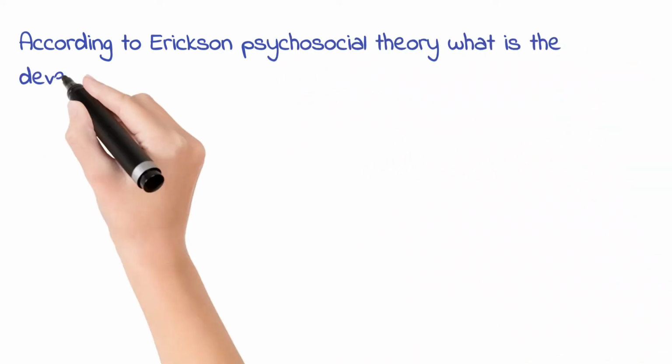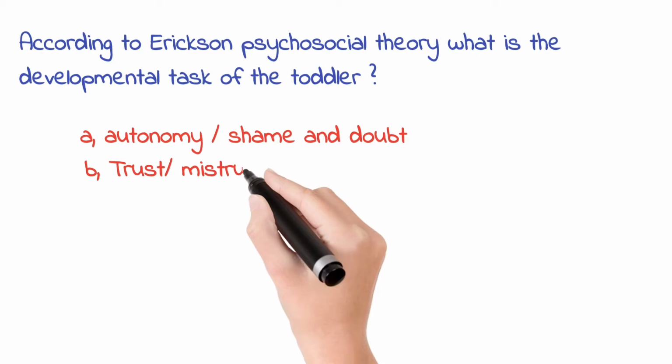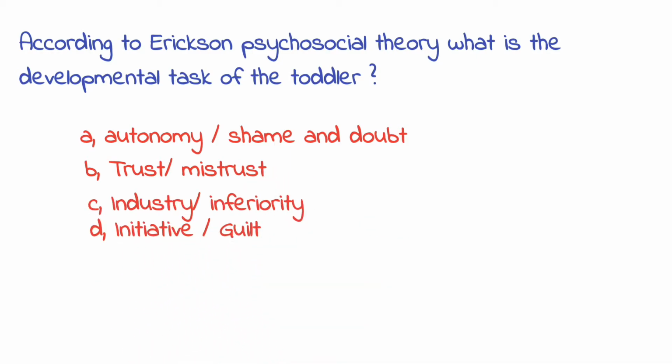According to Erikson's psychosocial theory, what is the developmental task of the toddler? Option A, autonomy versus shame and doubt. Option B, trust versus mistrust. Option C, industry versus inferiority. Option D, initiative versus guilt. The answer is option A, autonomy versus shame and doubt.